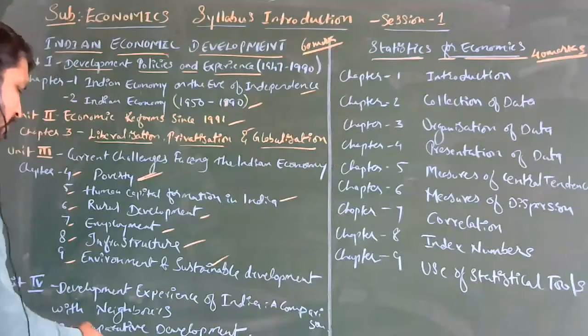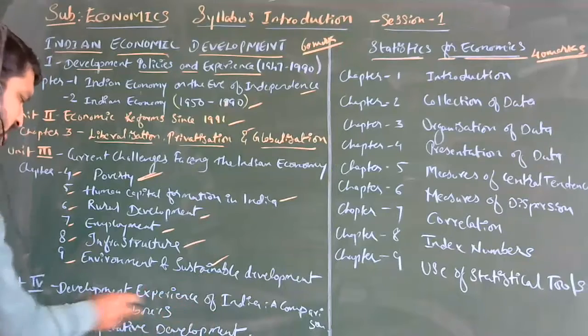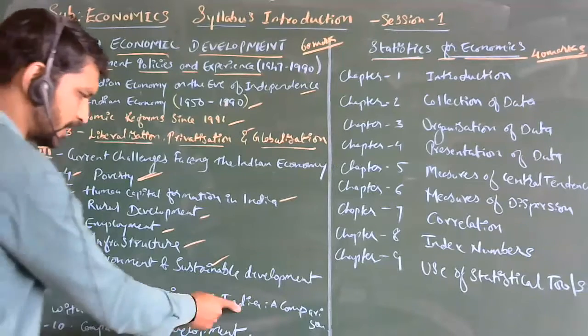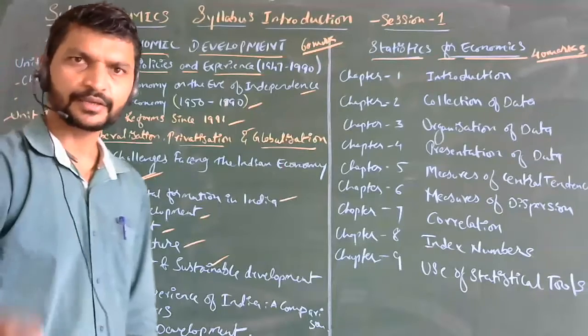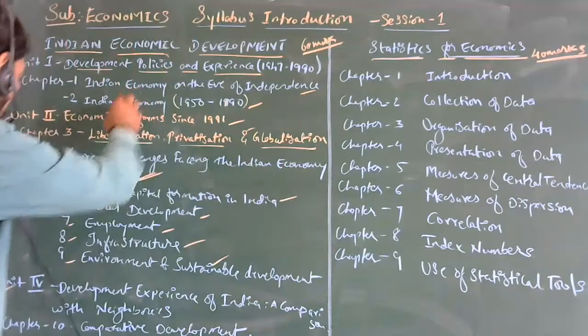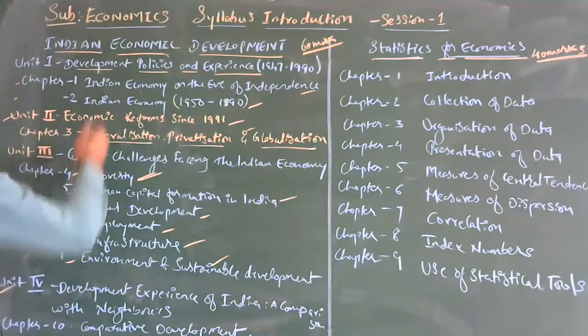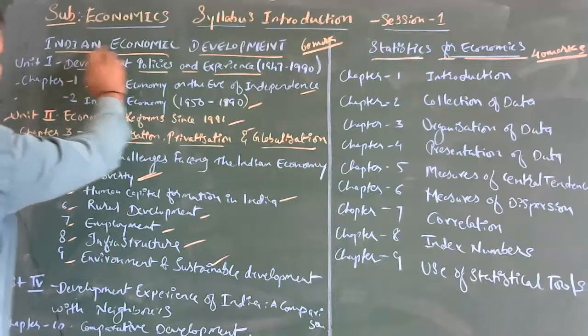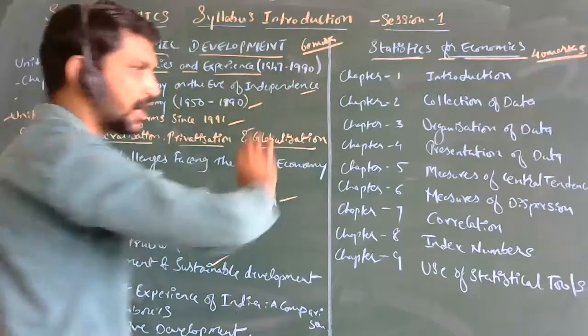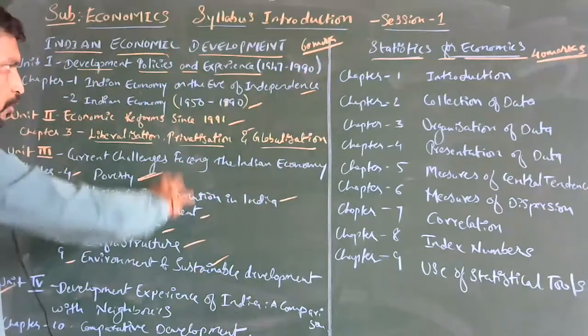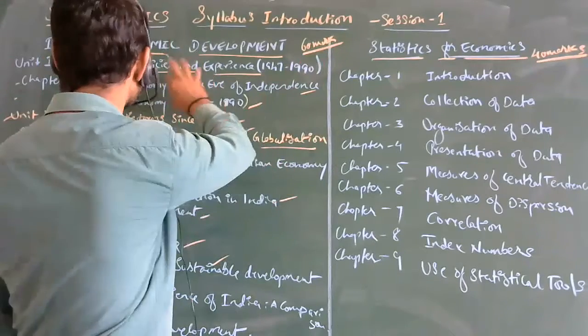The 10th chapter is none other than this same development experience of India, a comparison with neighbors. This only we are going to discuss from chapter 10. These are the topics and chapters we are going to discuss under Indian economic development, and it contains nearly 60 marks. The first book is Indian economic development.